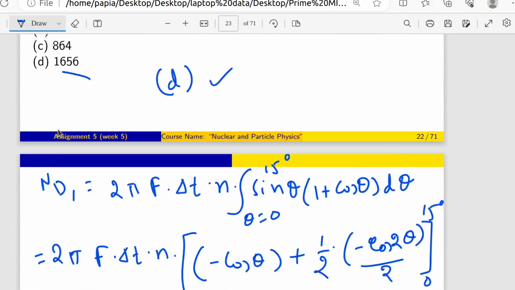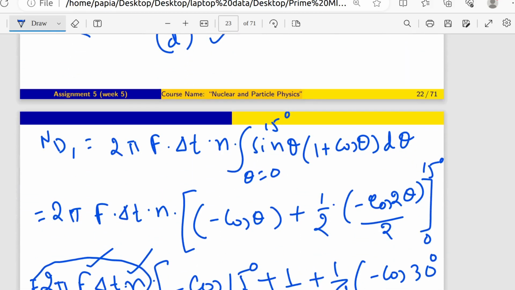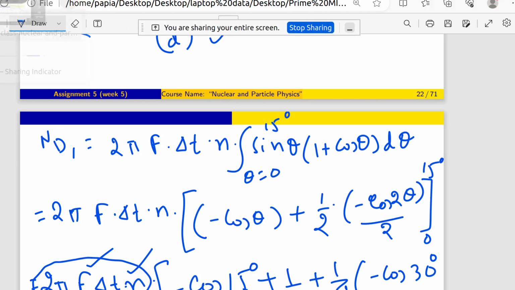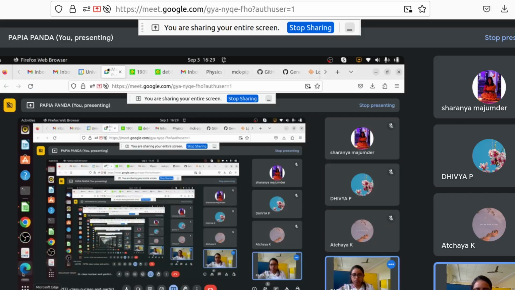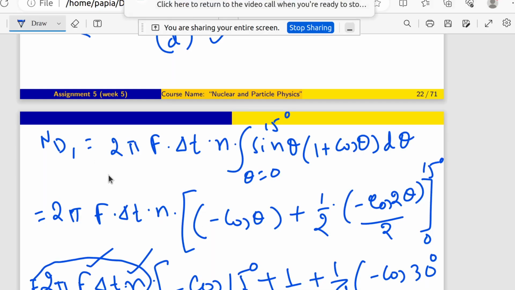So what I will do at the very first is write one expression. This is ND1, the number of particles detected at the detector D1.